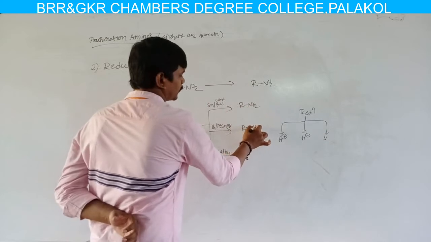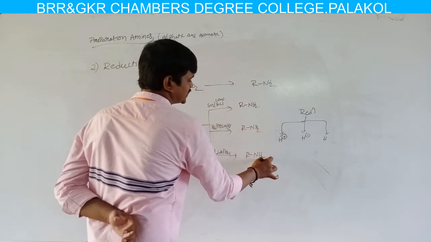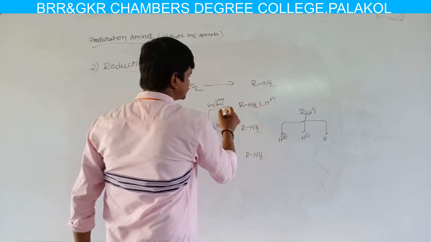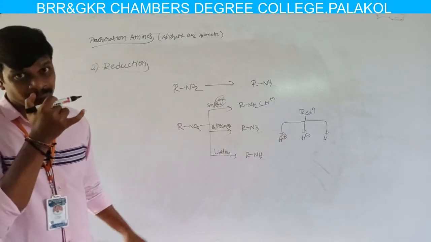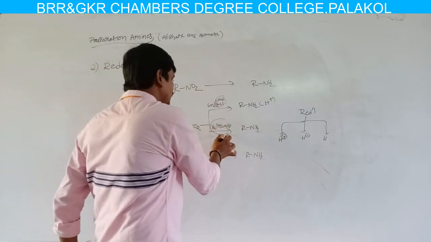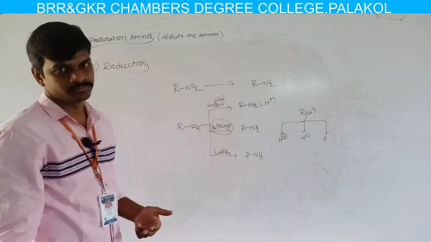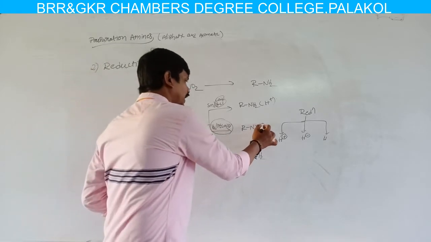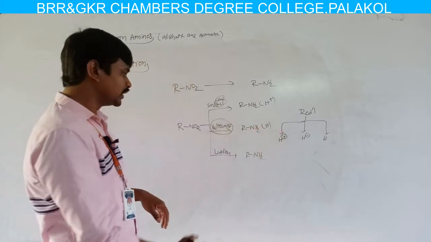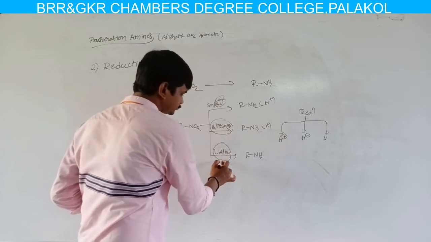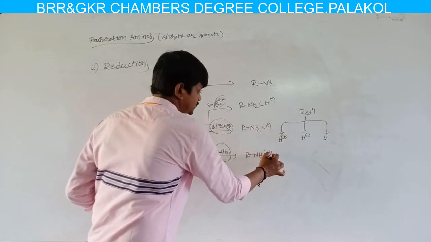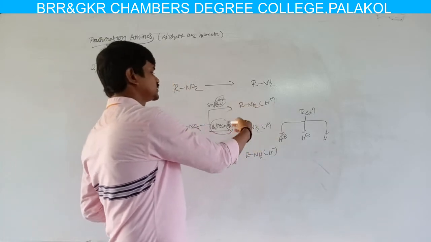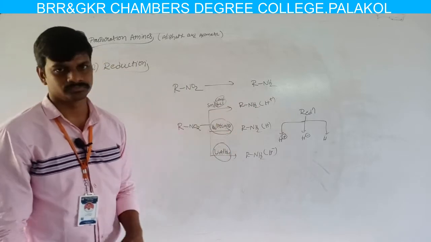All the reduction reagents produce amines. But here the hydrogen is added as H plus because the chemical reaction is carried out in acidic conditions. Here the reaction is carried out on the surface of a metal. The metal surface is passed with H2 gas, so the hydrogen is added as a hydrogen atom. Here in lithium aluminum hydride, the hydrogen is added as H minus to NO2. So the three reduction reactions are different, but the final product is the same.